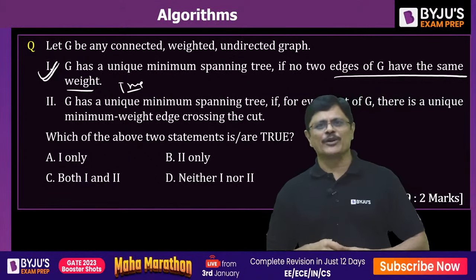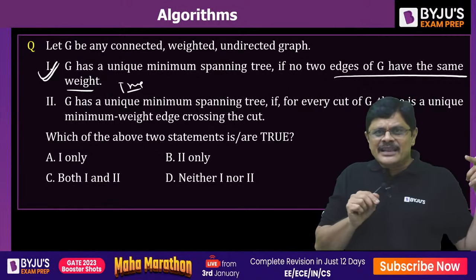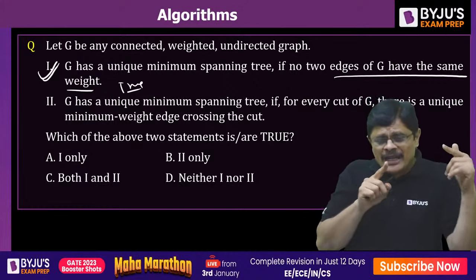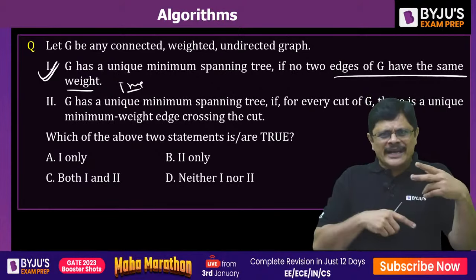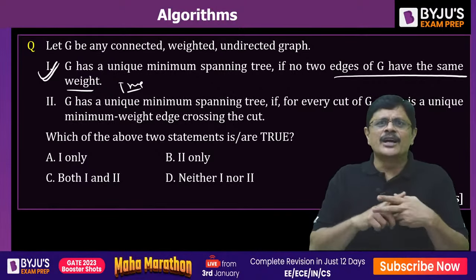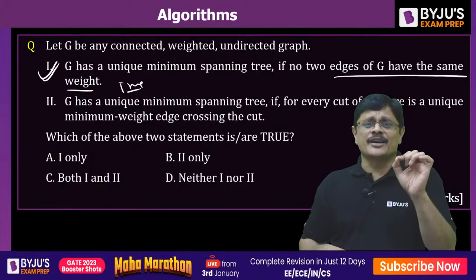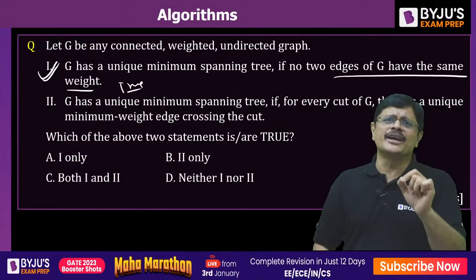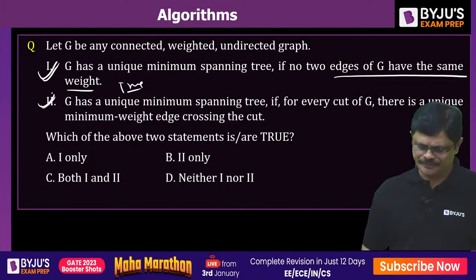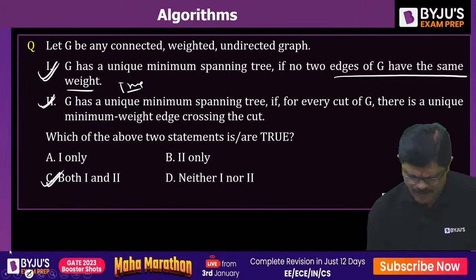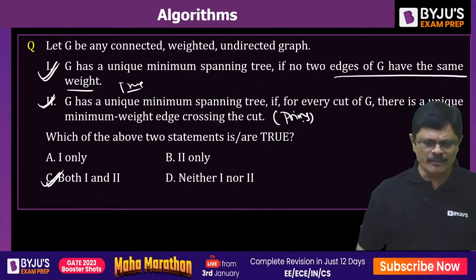See, this is actually Prim's algorithm. In Prim's algorithm, what happens? We are going to create a cut, and the edge with minimal weight crossing the cut will be selected. So generally, once you create a cut, if two edges with minimal weight are there, then you select any edge arbitrarily. But if the minimal weight edge crossing the cut is unique, then obviously you get the unique minimal spanning tree, my dear friends. So this is also true. Both the statements are true. This is actually a statement related to Prim's algorithm.